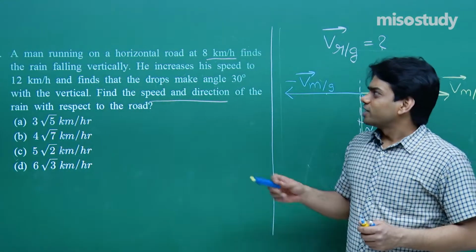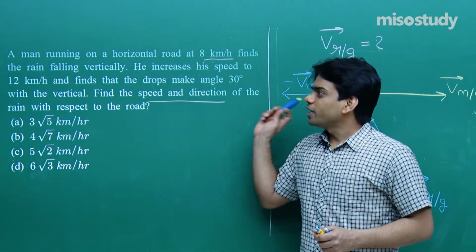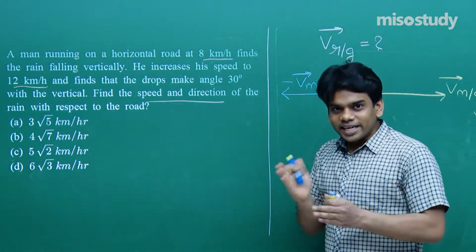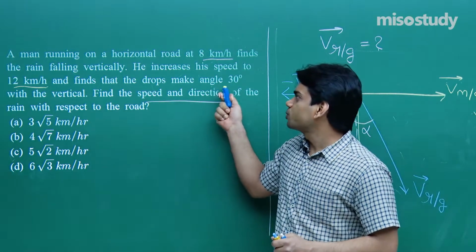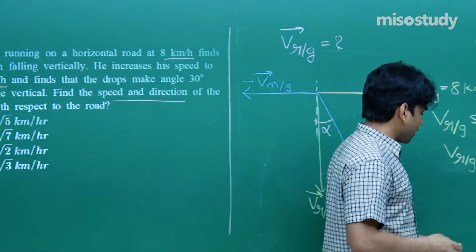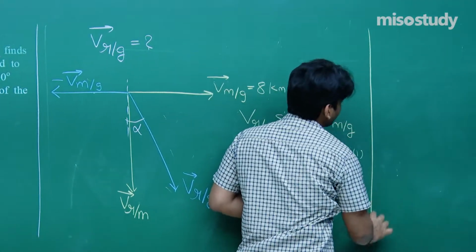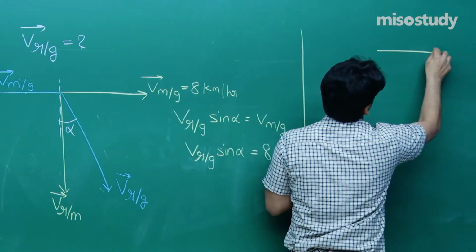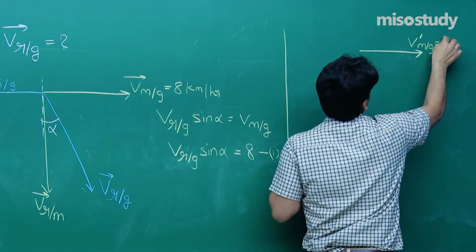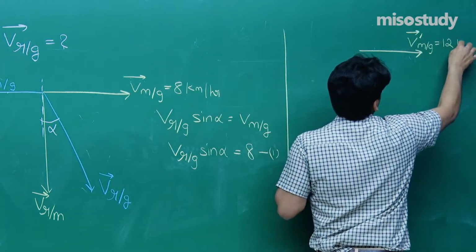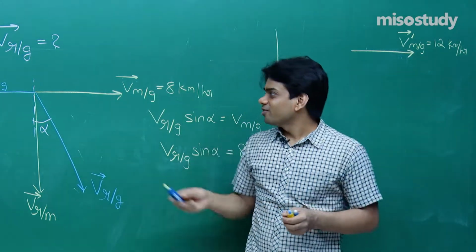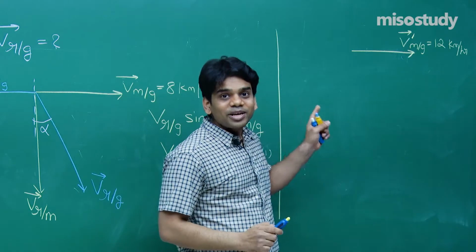Now the second part of the question says that he increases his speed to 12 km per hour. The next diagram we can make, he increases his speed to 12 km per hour and finds that drops make angle 30 degree with the vertical. How can we draw the next diagram? Let's go ahead. See here, for the next vectorial representation, he increases his speed to, I am writing this as V dash, man with respect to ground, that is 12 km per hour now. So don't confuse it with the initial velocity of man with respect to ground, that is 8. This time it has changed to 12.